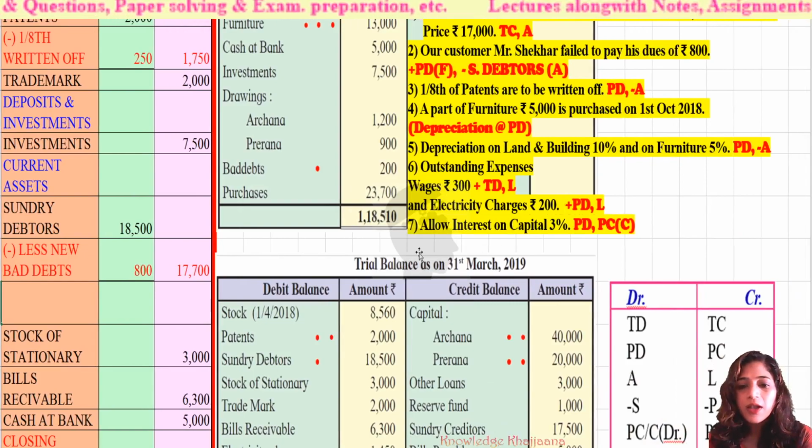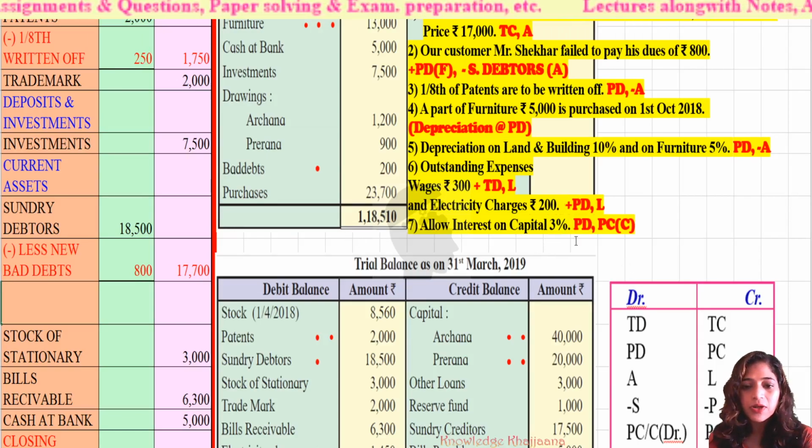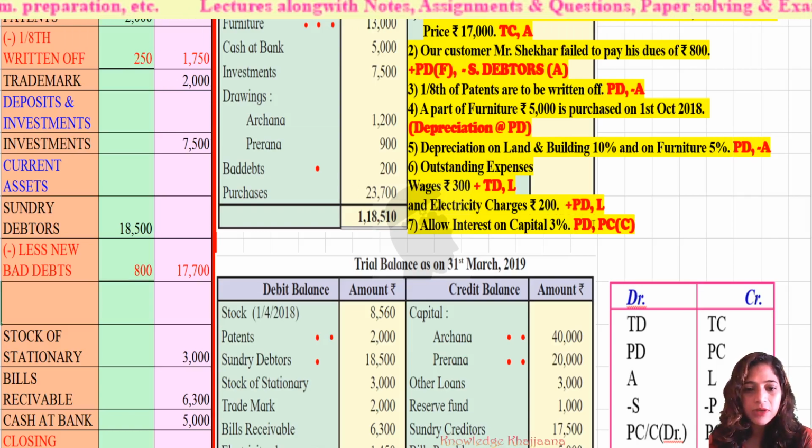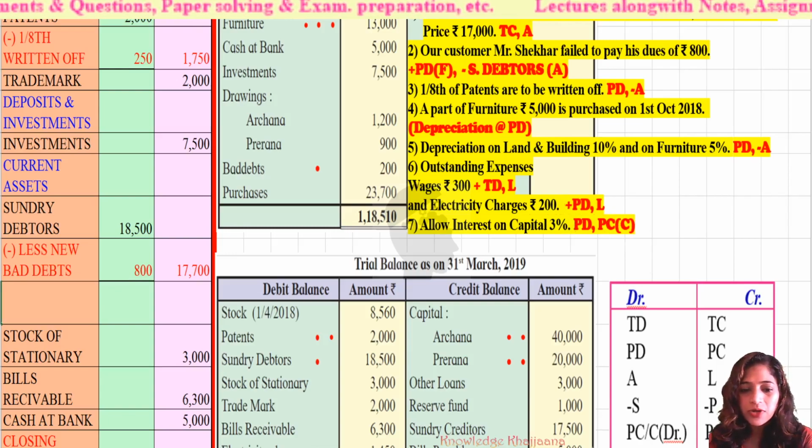Now, allow interest on capital at 3%. This interest is given to the partners' capital at the rate of 3%. We have to give it to the partners' capital account credit side, and record it on the profit and loss account debit side.